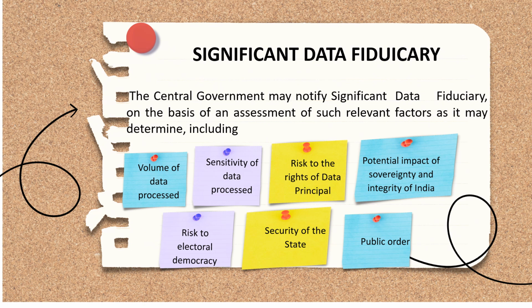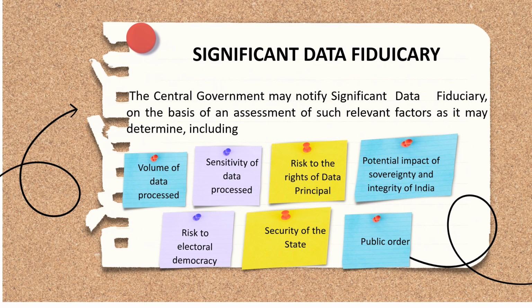Security of the state. Suppose there is a telecommunications company that manages critical infrastructure for communication networks. If the systems of such a company are compromised, it could disrupt communication channels and compromise the security of the nation or the state.